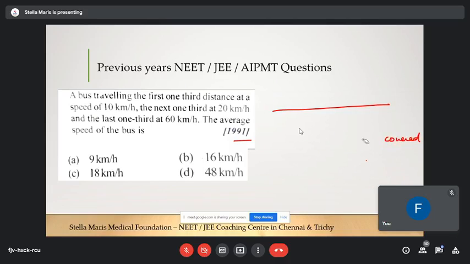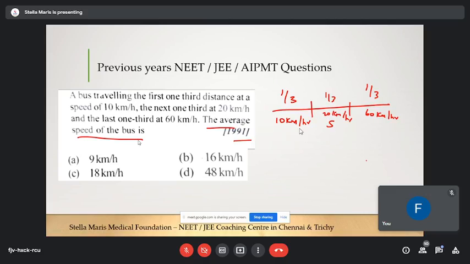So they have given a distance. They are saying one third of the distance is covered at the speed of 10 kilometer per hour, another one third of the distance is covered at the speed of 20 kilometer per hour, and the last one third of the distance is at 60 kilometer per hour. You getting it? So this is what is given in the question. They're asking what is the average speed of the bus.